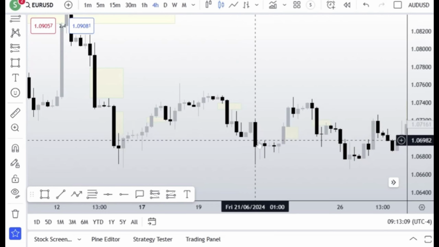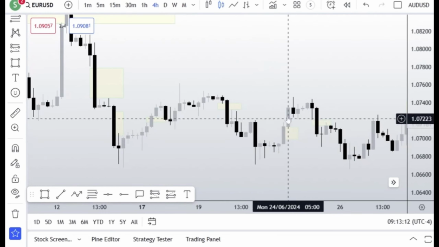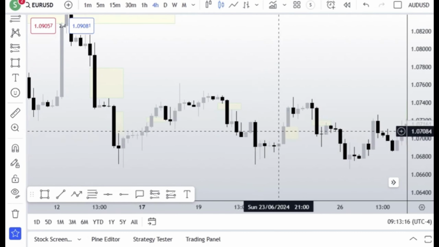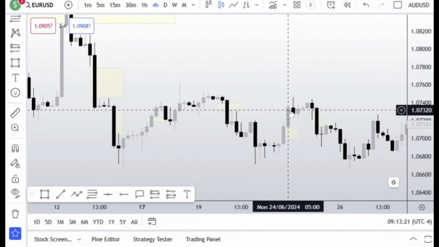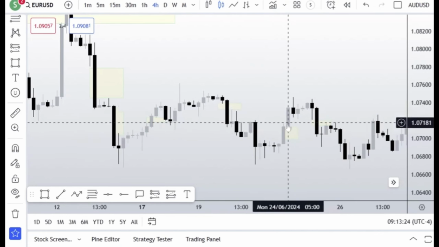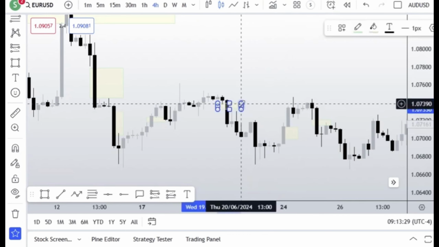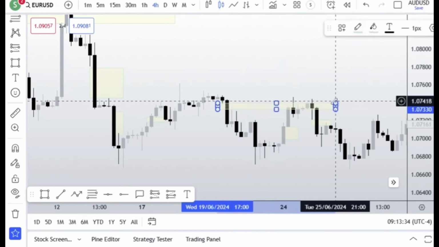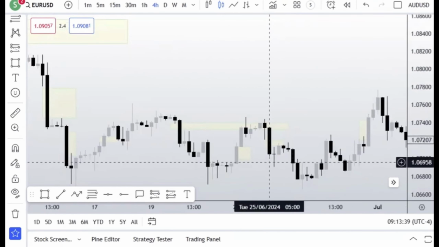It created another fair value gap here, but it started consolidating, and then a big push. It did not respect this fair value gap. It disrespected it, creating a new fair value gap, which is a breakaway gap. Okay, a breakaway gap. So what did it do here? If you notice, it finally came back to this gap here, okay, and then pushes price lower.